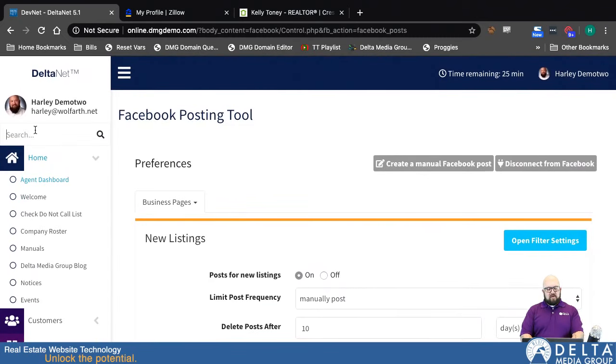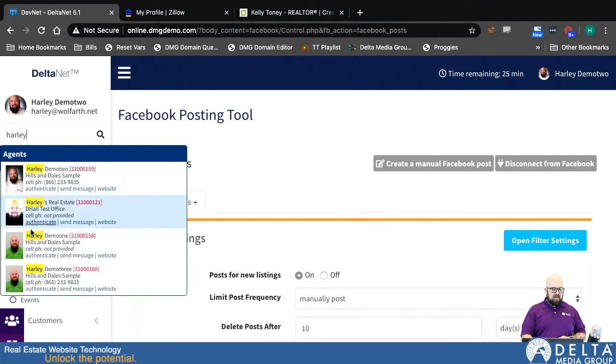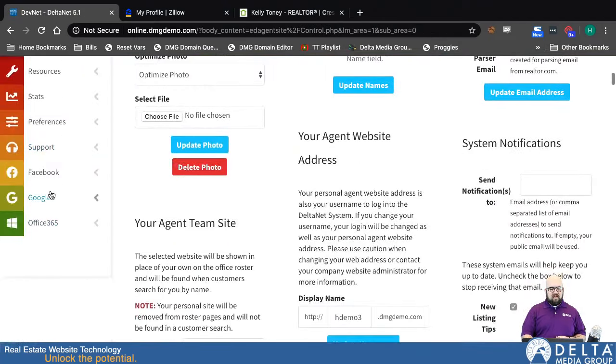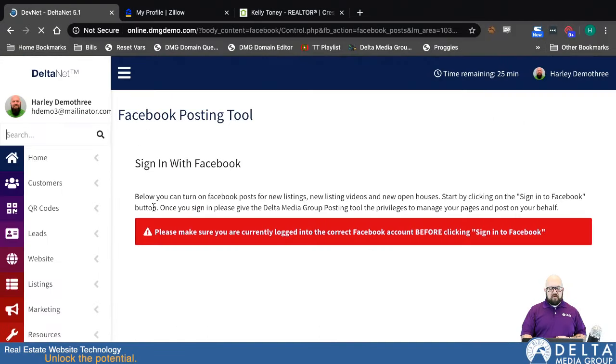Now if you didn't have a Facebook account connected here already, you would just see a sign-in button on this page. So to give you an idea what that looks like, I don't think I'm signed in on this one, but I guess we're about to find out.